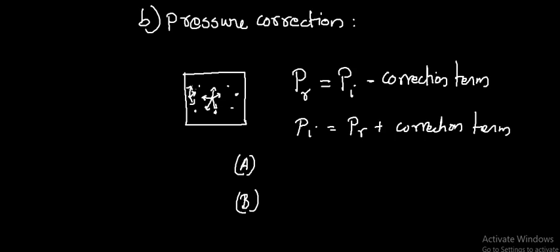That is, the molecule in the bulk experiences no resultant attractive force because the attraction is uniform in nature by other molecules. So they cancel out each other.